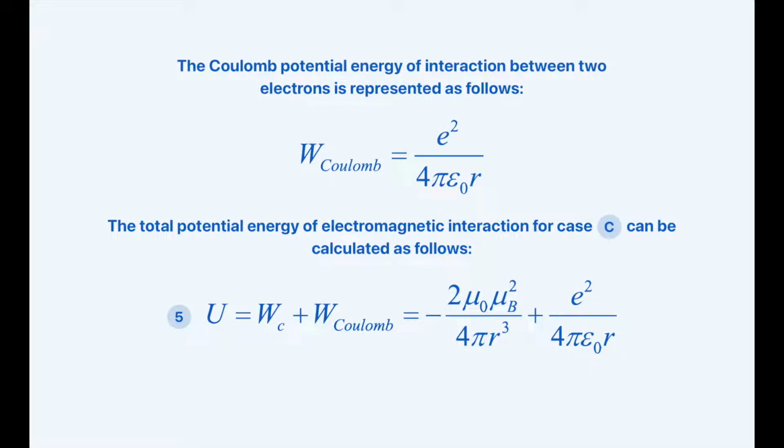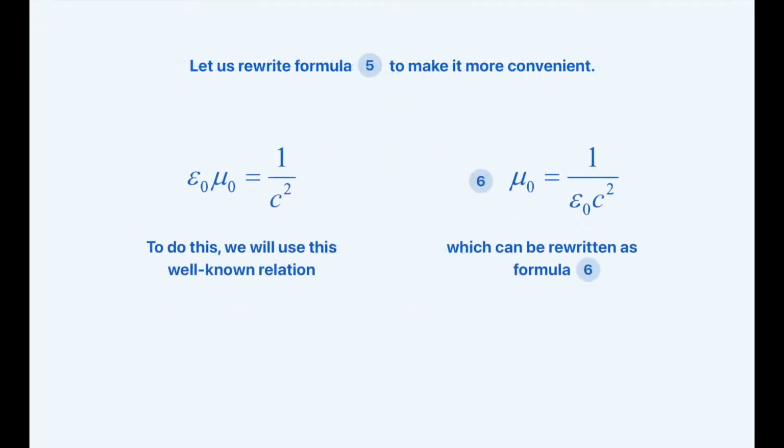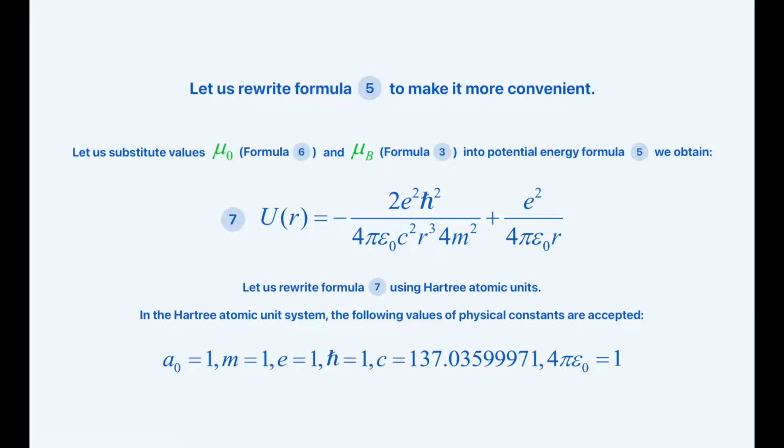The Coulomb potential energy of interaction between two electrons is represented in the formula above. The total potential energy of electromagnetic interaction for case C can be calculated with Formula 5. Let us rewrite Formula 5 to make it more convenient. To do this, we will use the well-known relation shown in the slide, which can be rewritten as Formula 6. Now, substitute values μ0 from Formula 6 and μB from Formula 3 into potential energy Formula 5. Having done this, we obtain Formula 7.